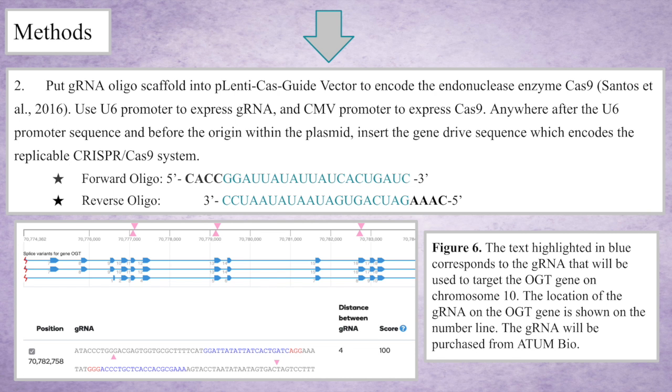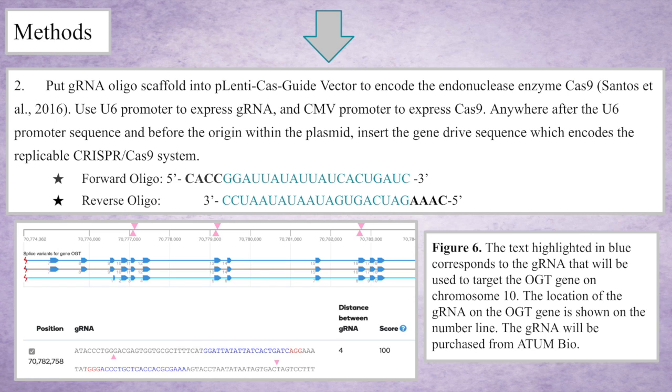Next, we will put the gRNA oligo scaffold into the pLenti-CRISPR vector to encode the endonuclease enzyme Cas9. The gRNA scaffold codes for a guide RNA which will locate the precise section of the fly genome that we want to insert our OGT gene into. It will direct the Cas9 there for editing, and the Cas9 sequence will encode for the Cas9 enzyme which will cut the fly genome. The U6 promoter to express gRNA, the CMV promoter to express Cas9.